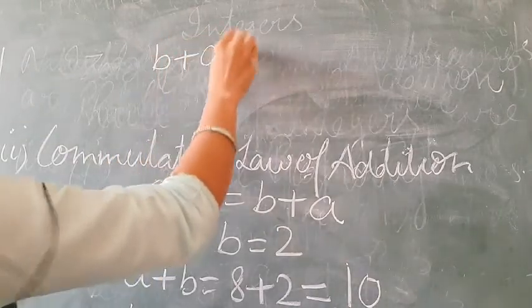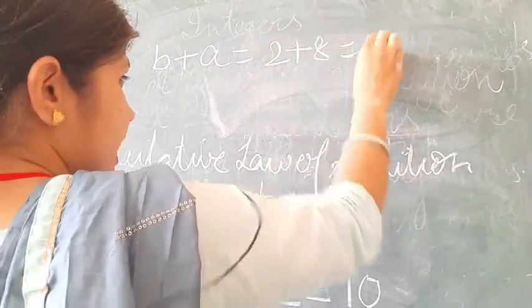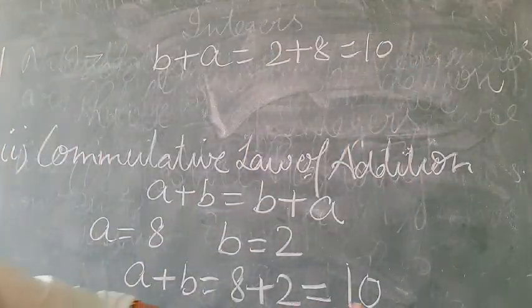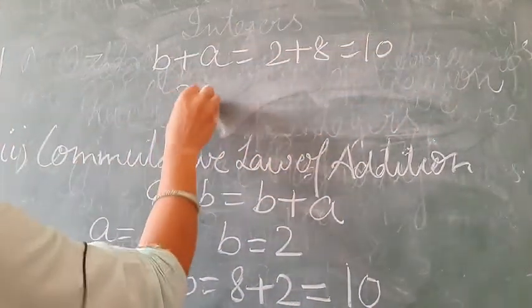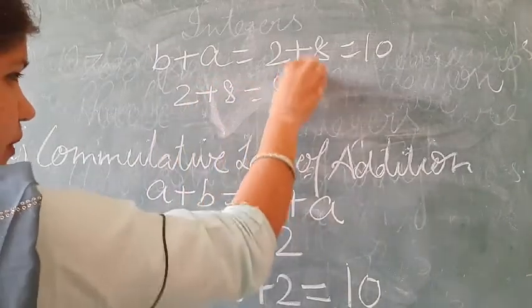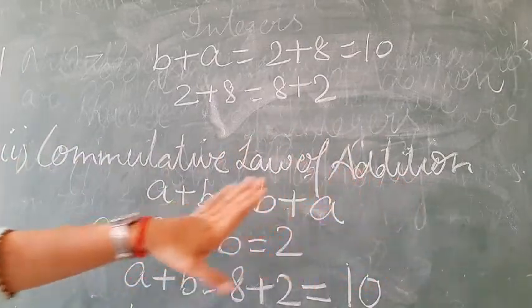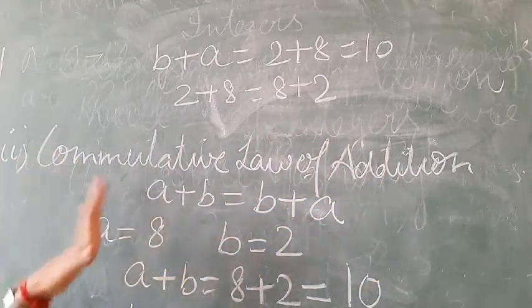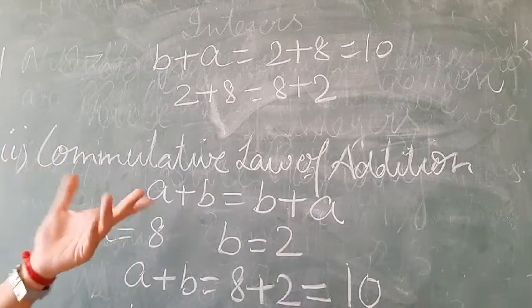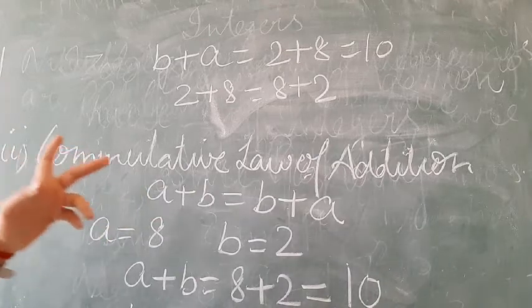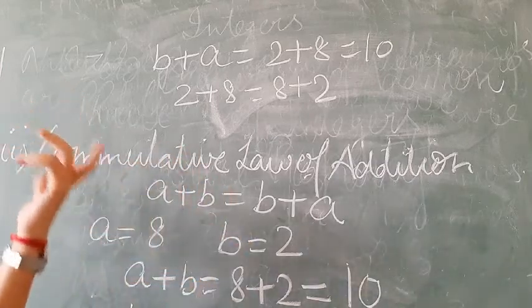B plus A is equal to 2 plus 8 is equal to 10. From here, 8 plus 2 is also 10 and 2 plus 8 is also 10. So I can write 2 plus 8 is equal to 8 plus 2. This is our commutative law of addition. That is, if A and B are two integers, then A plus B is equal to B plus A. Addition can be performed in any order. If we have two numbers, we can add first plus second or second plus first.